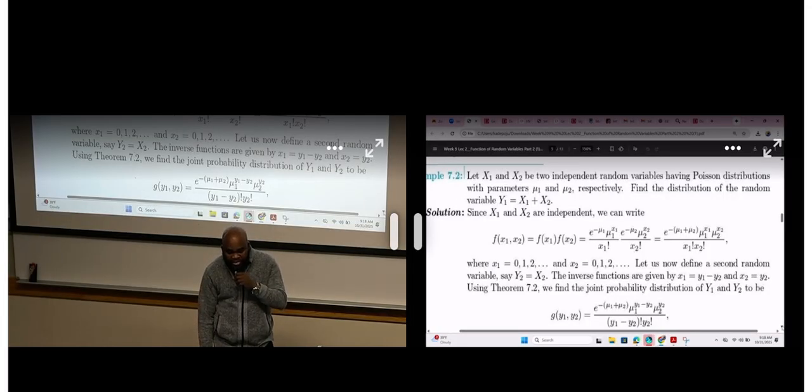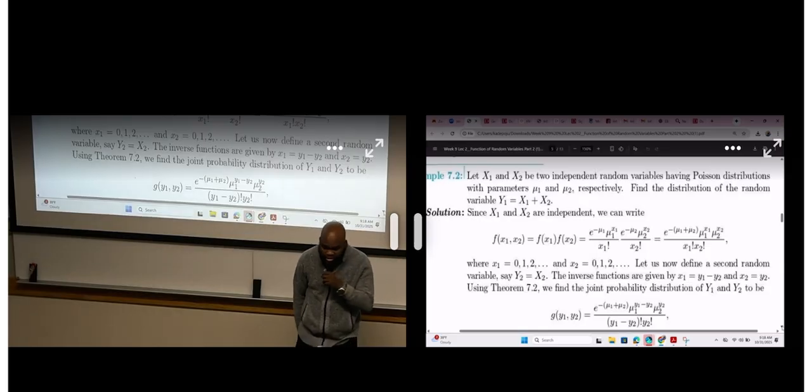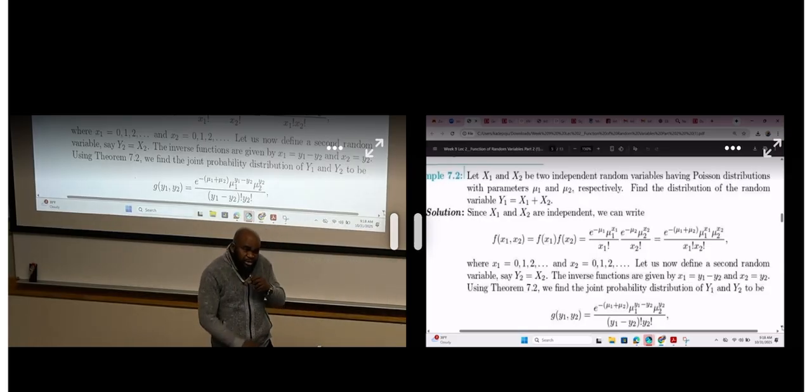Find the distribution of the random variable y1 equals x1 plus x2. You have x1 and x2 that follow Poisson distribution, but they want to figure out the distribution of y1, where y1 depends on x1 and x2.